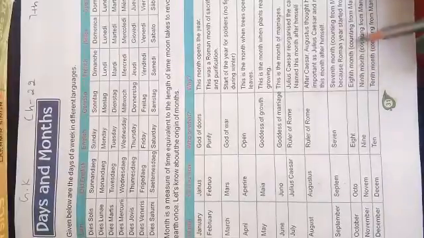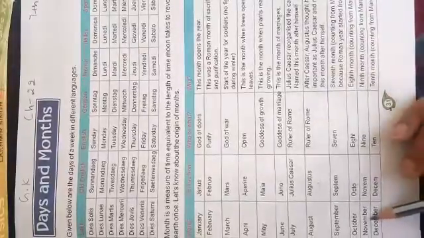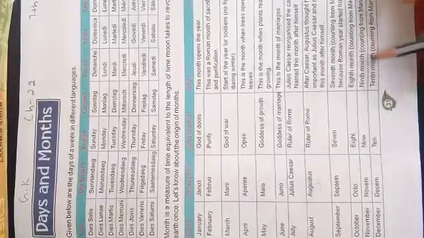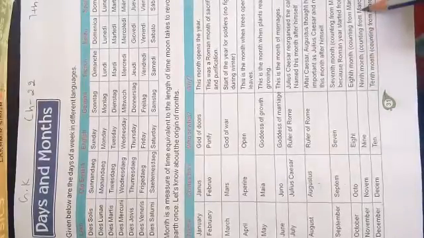Next is October. That comes from octo, and its meaning is 8. That is the 8th month counting from March. Next, November. Novem means 9. The same thing: it's the 9th month if we start counting from March.